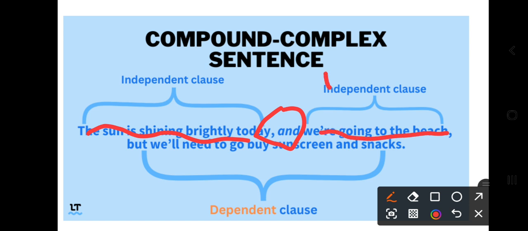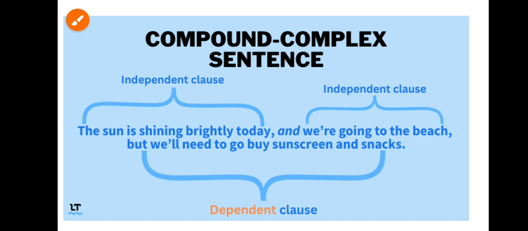So that is independent, that is independent. And the dependent is "but we will never buy sunscreen and snacks." Because the sentence starts with "but," that is why it is a dependent clause, right?